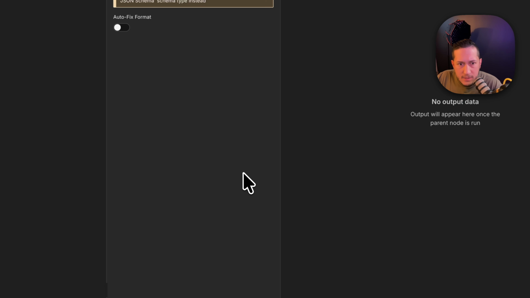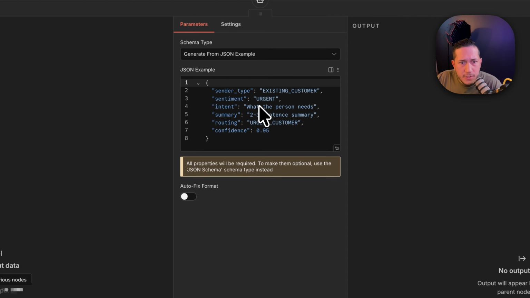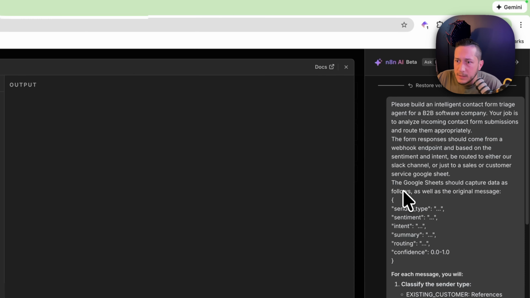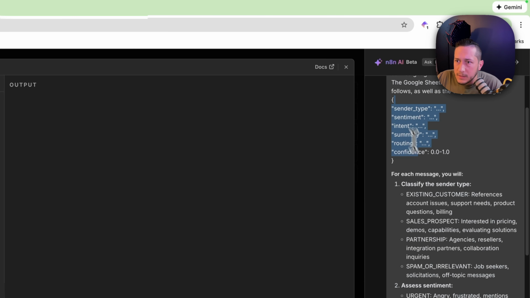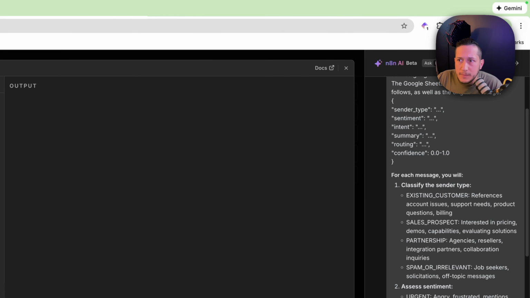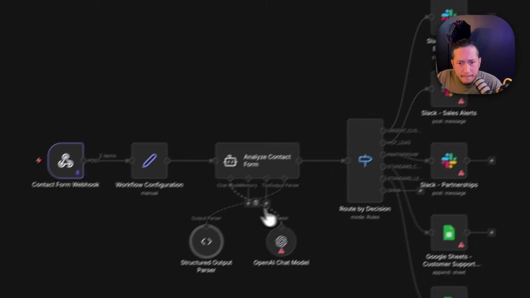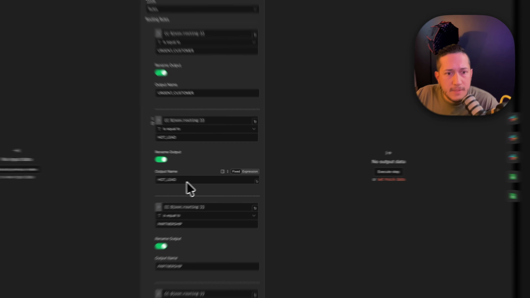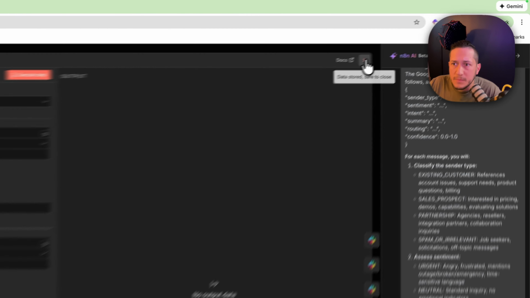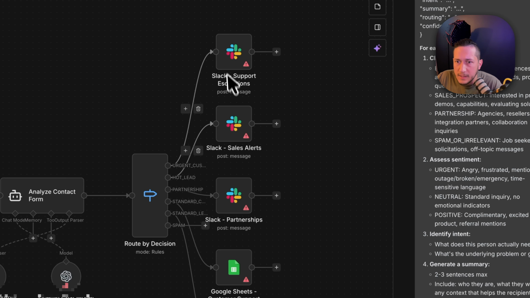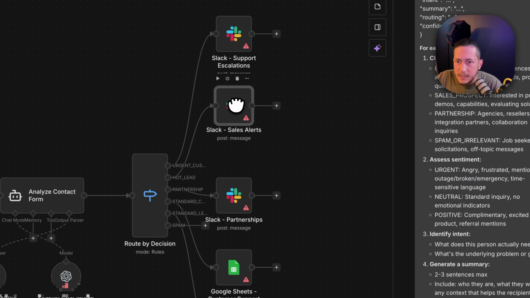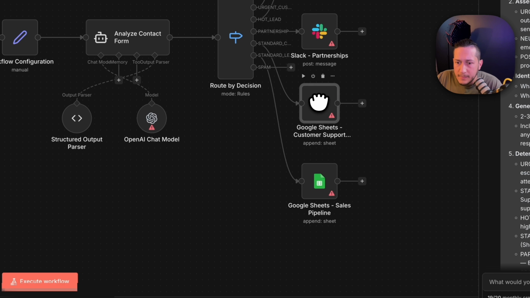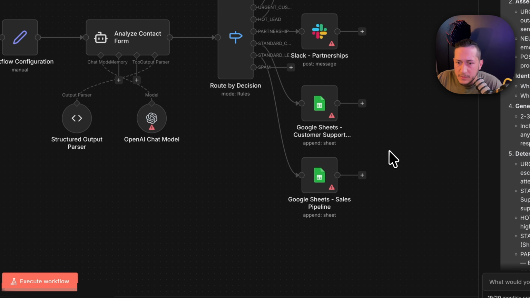Looks like we have a structured output, which does match what we told it over here in our, yep, that looks good. All right, so it did that right. Obviously, chat model, route, if it's a hot lead, urgent customer, looks good. Yep, all that looks good. And then we are escalating to different channels, or dropping into Google Sheets.